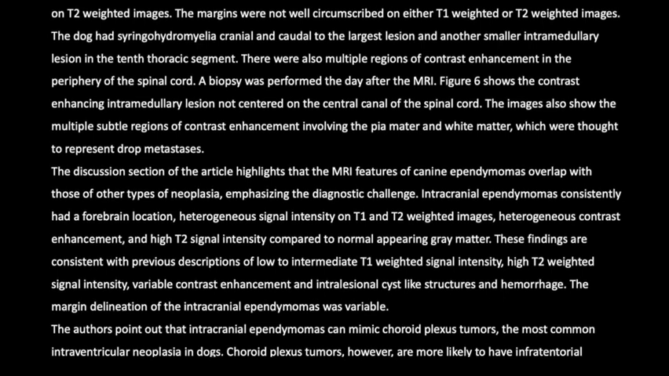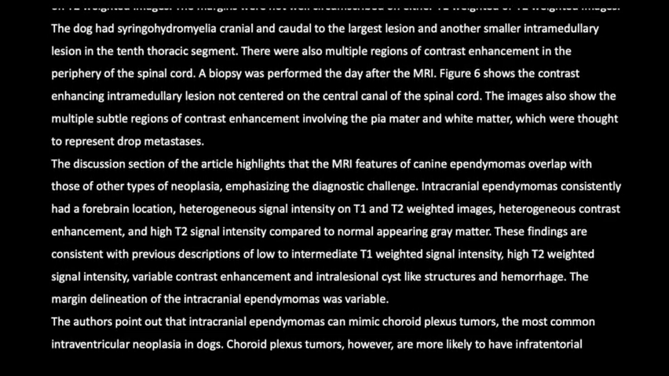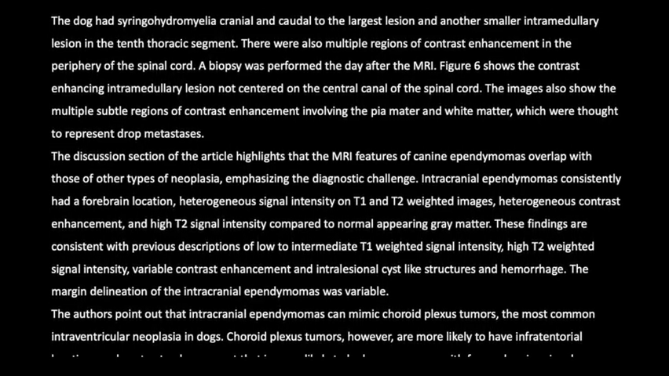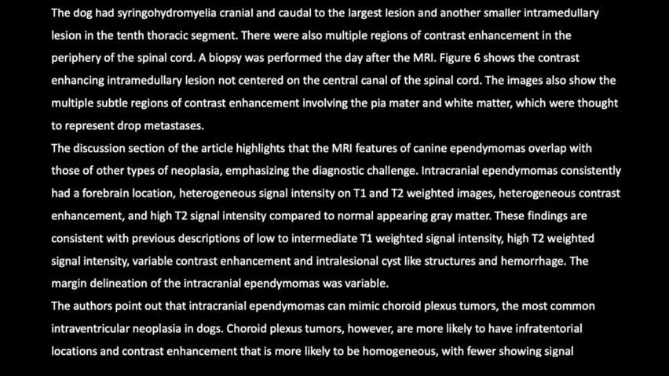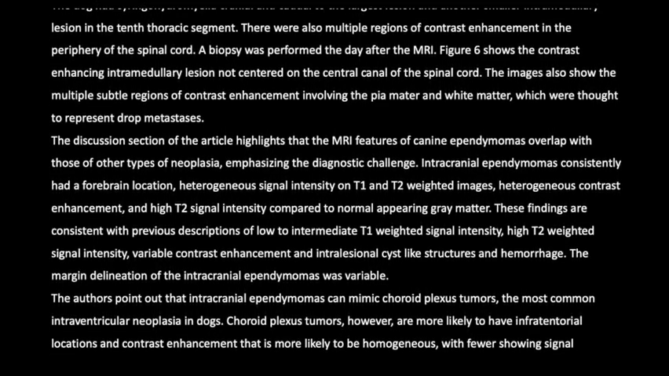The discussion section of the article highlights that the MRI features of canine ependymomas overlap with those of other types of neoplasia, emphasizing the diagnostic challenge.